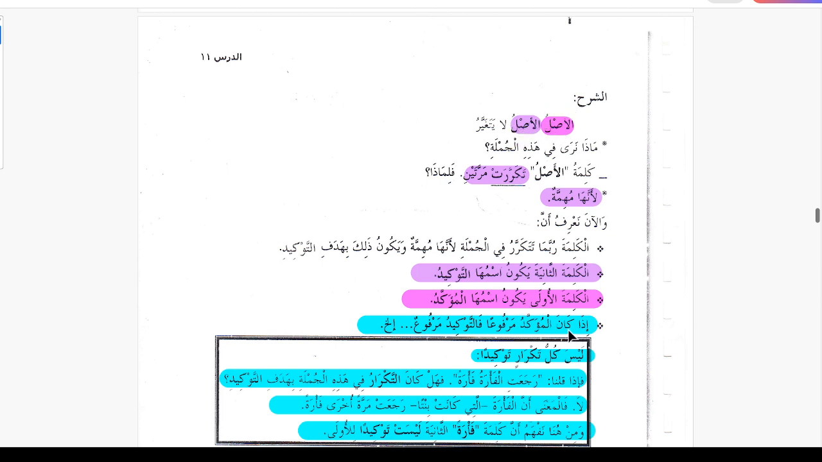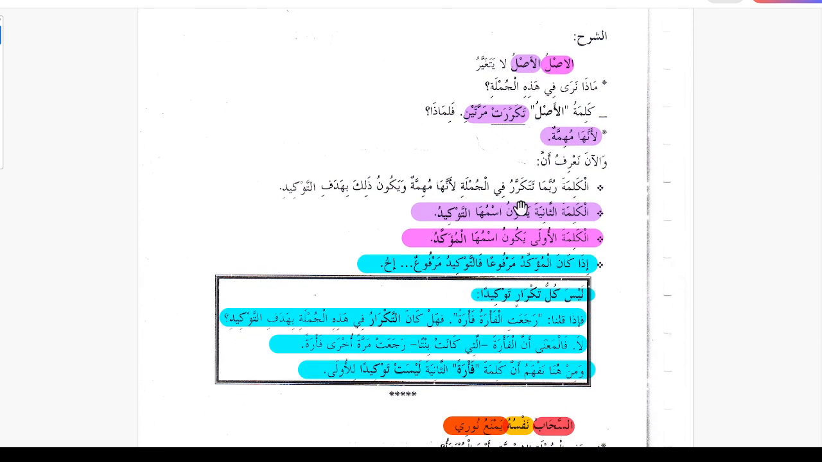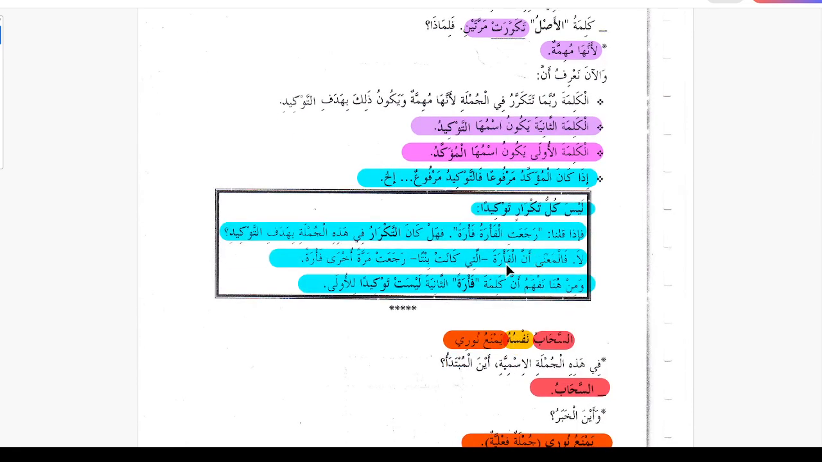And the rule is iza kana muakkad al-muakkadu marfoon fa tawqeedu marfu. When this is marfu, this is going to be marfu. When this is going to be mansoob, this is going to be mansoob, and this is going to be majroor, and this is going to be majroor. So the tawqeed, the emphasis word, is going to follow its muakkad. Yeah, they've studied that rule.